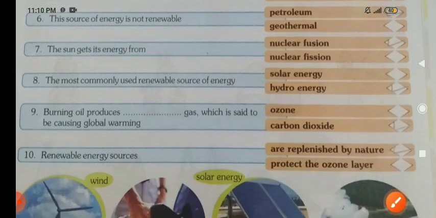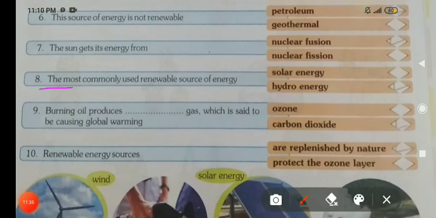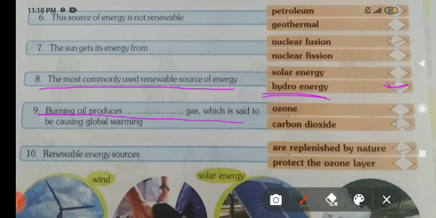Eighth, the most commonly used renewable source of energy is hydro energy. You can tick hydro energy here. Ninth, burning oil produces a gas which is said to be causing global warming.